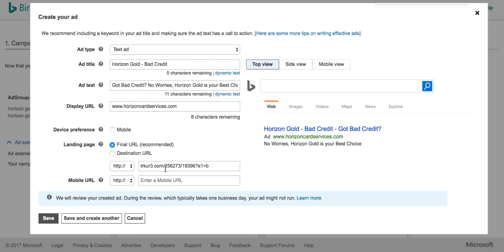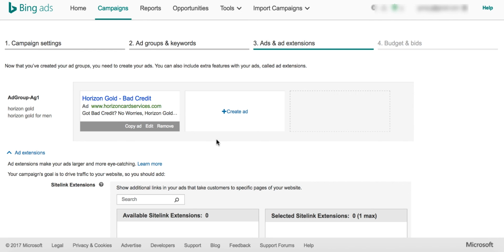Once I have this link set up, I'm just saying that once someone clicks these links or this ad, they will be routed to this particular location. So this is what I am trying to convey to Bing, that this is how you have to route my visitor. Once you are done with this, just click on save.